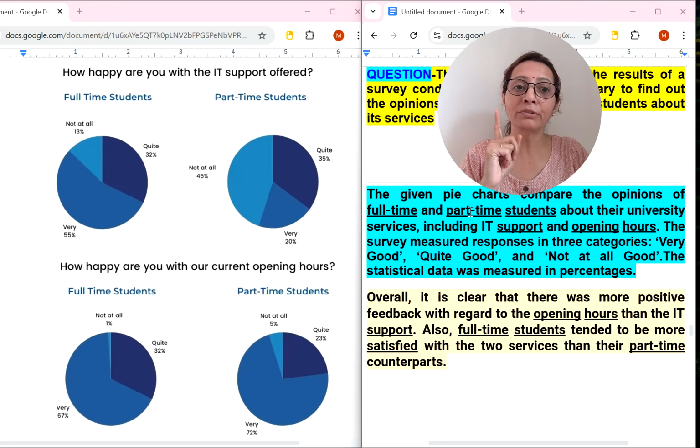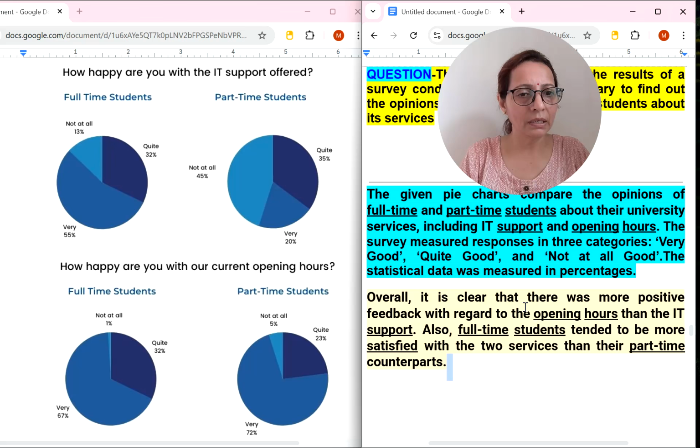And at the end, I will definitely tell you why I have underlined full-time, part-time, and why I have underlined so many words over here. So overall, it is clear that, or overall, it can be seen that, overall, it is visible from the graph that you can write these words. This sentence structure is really important to write over here.